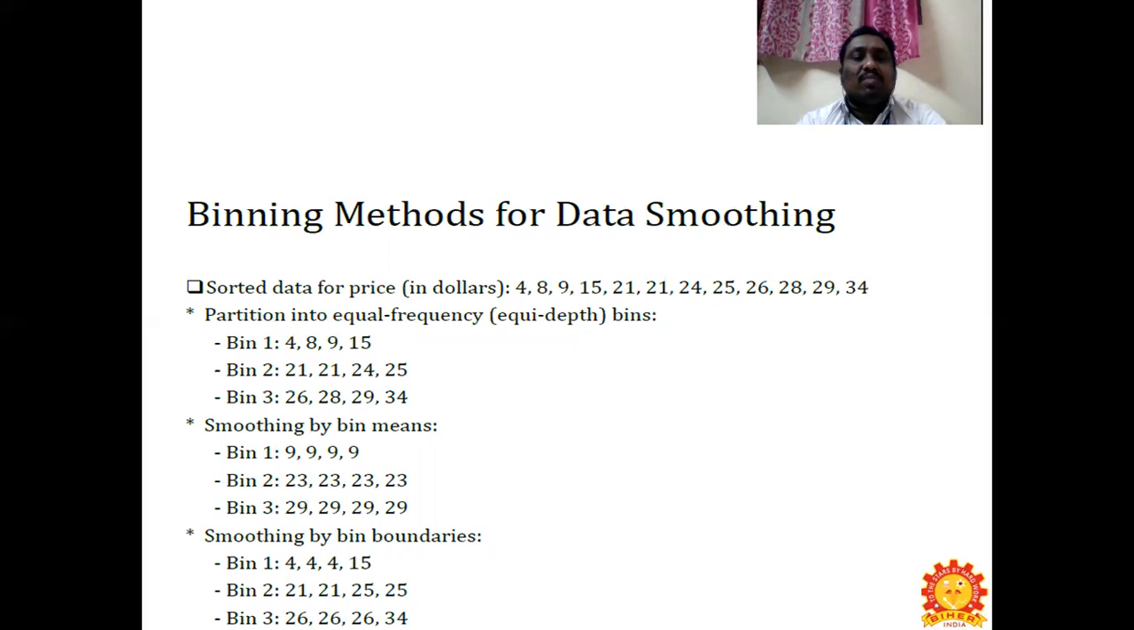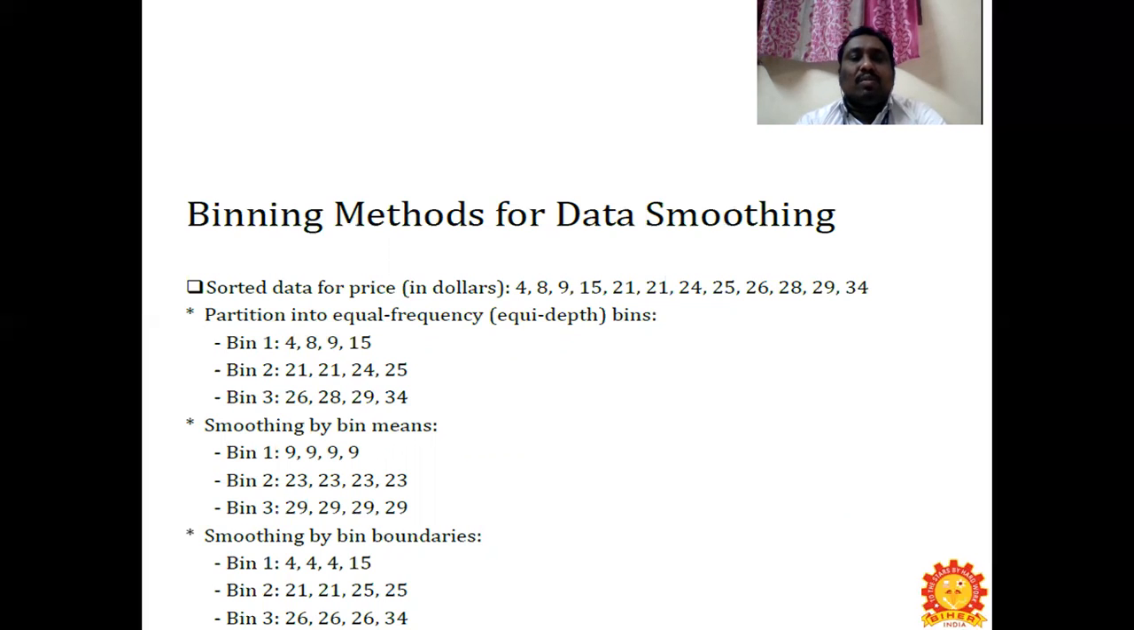You can see 3 bins have been taken. How have we split the data? 12 divided by 3, so 4 data will be filled in each bin here. The first 4 data, 4, 8, 9, 15, have been filled in bin 1. 21, 21, 24, 25 have been filled in bin 2. And the third one, bin 3, has been filled with 26, 28, 29, 34. That is what equi-depth bins are.